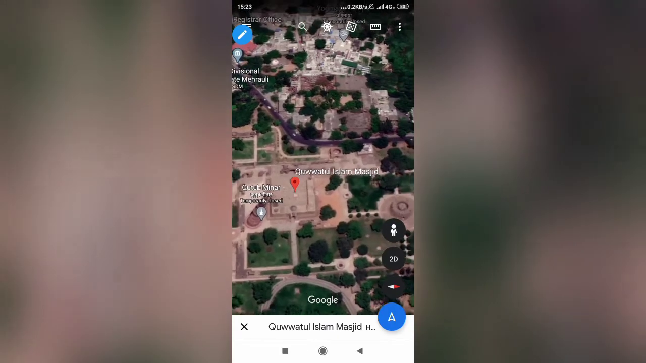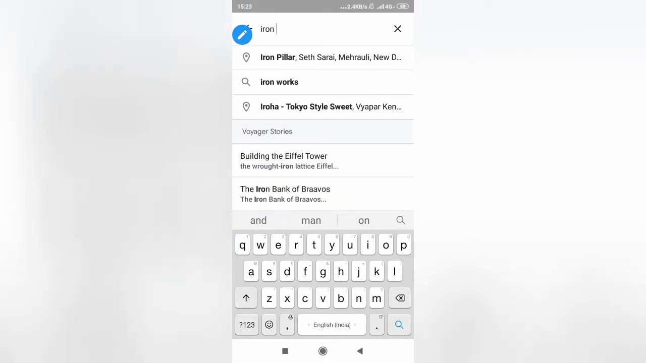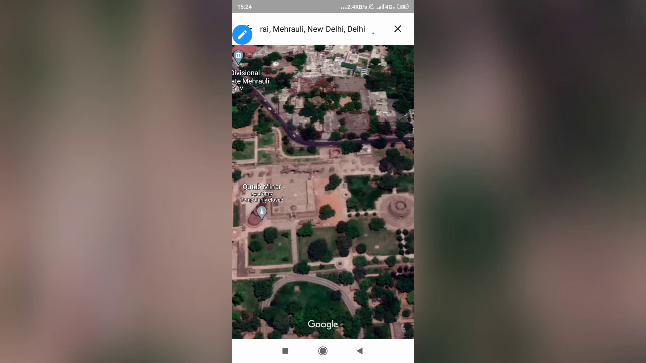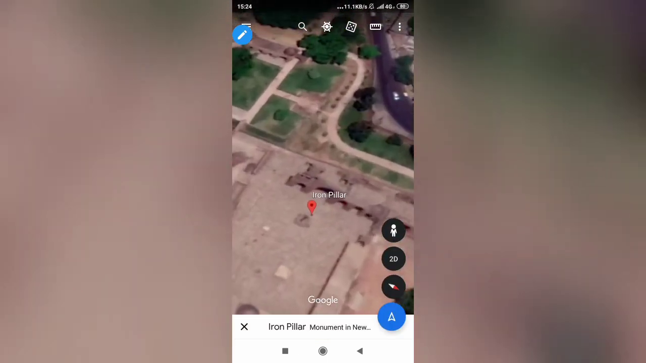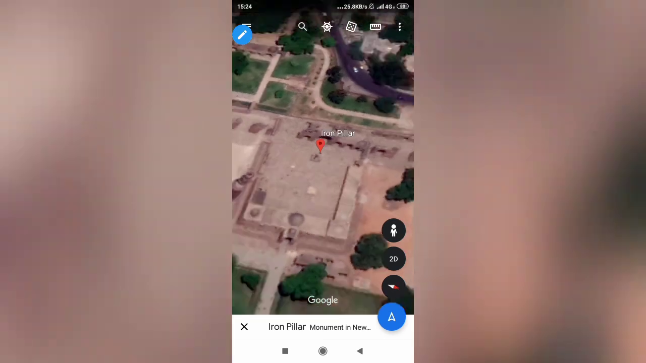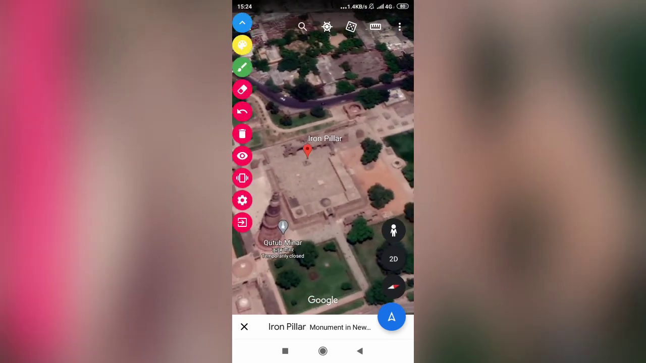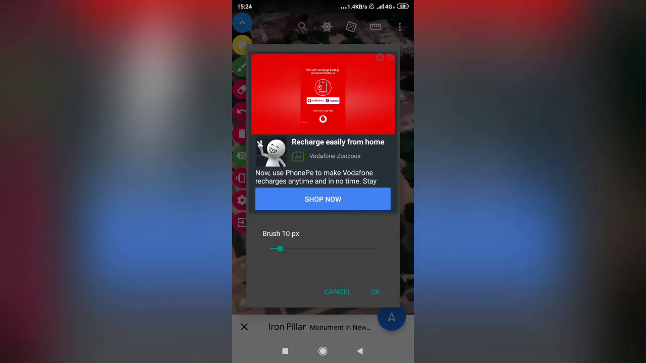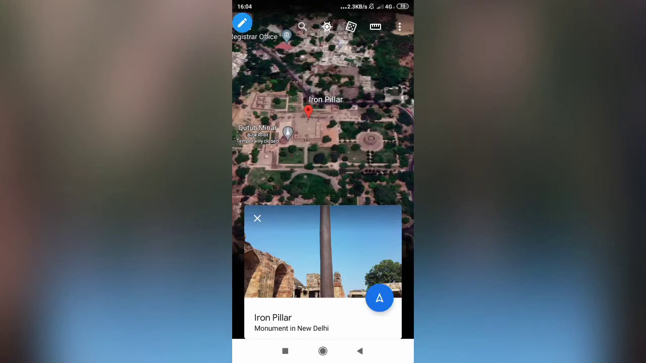And here we have also the iron pillar to learn. So let us take you to the iron pillar here. All these things are in Qutub Minar complex only. All right, so this is the iron pillar. So here we have earlier the Quwwatul Islam Mosque, and here you are seeing the iron pillar at this moment. This was Quwwatul Islam Mosque. This is the iron pillar. This is the Qutub Minar, and this is the Alai Darwaza. All right, let me tell you something about the iron pillar.